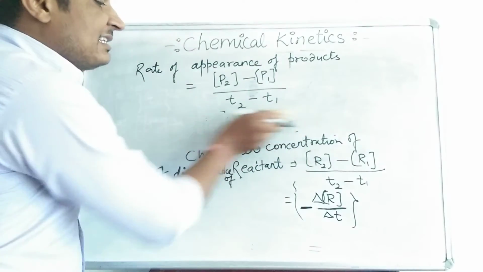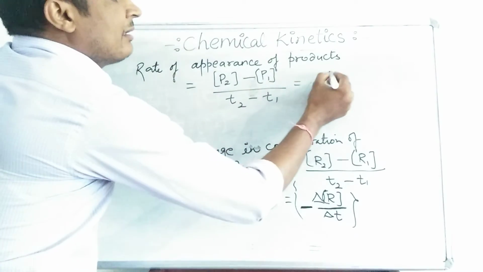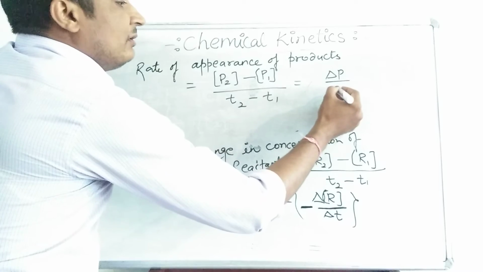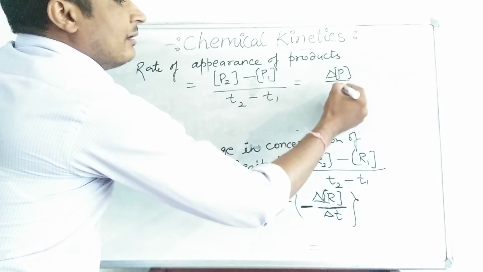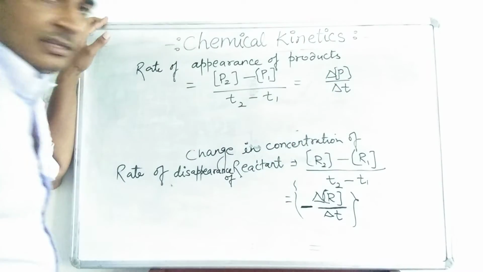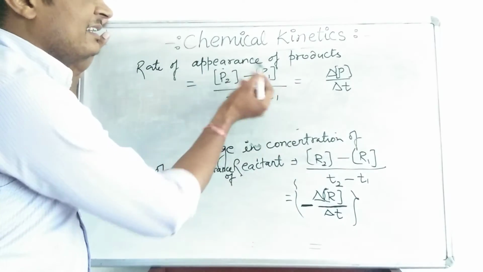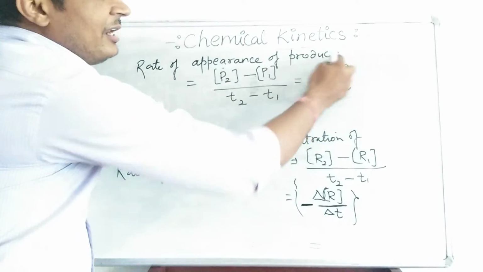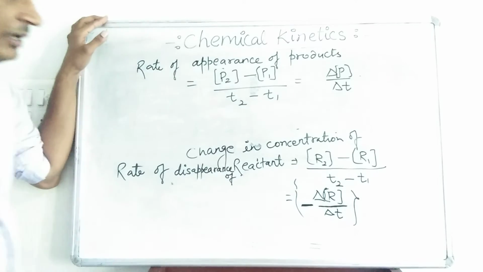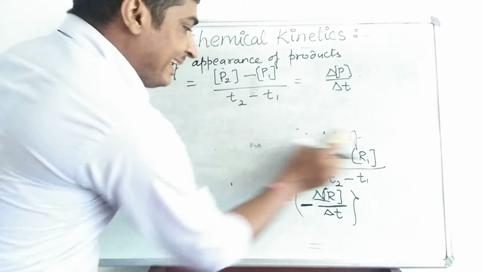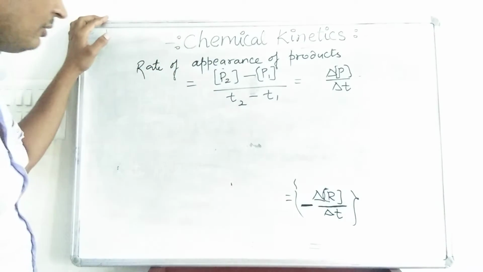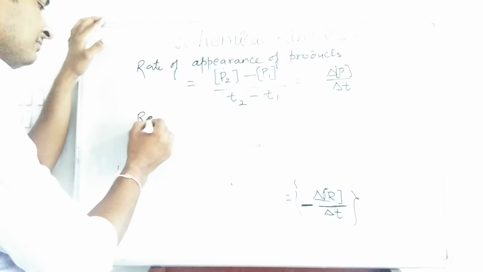It can be written as delta P upon delta T. Here we have no need to put a minus sign, because P2 is always greater than P1, so we are already getting the value in positive. Okay. So combinedly, if we want to write it, we can write down the rate of reaction.